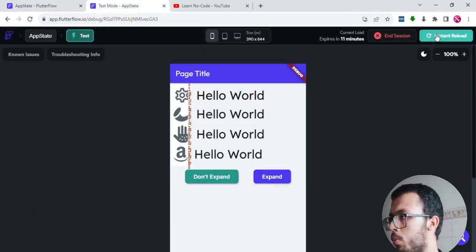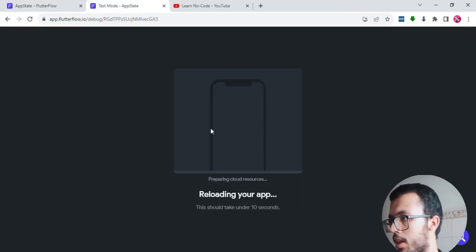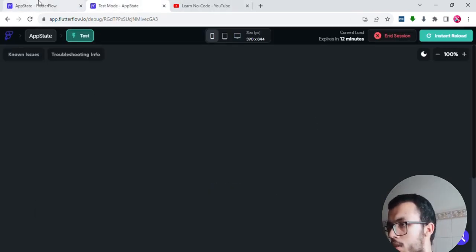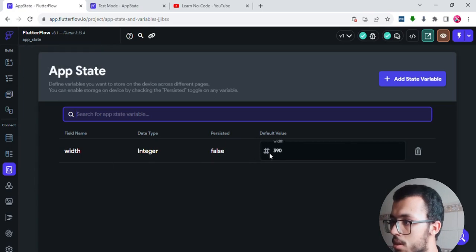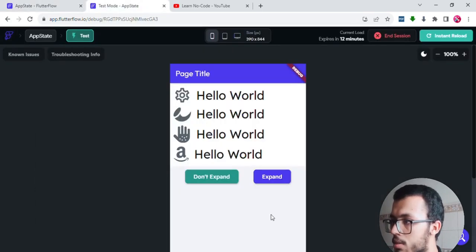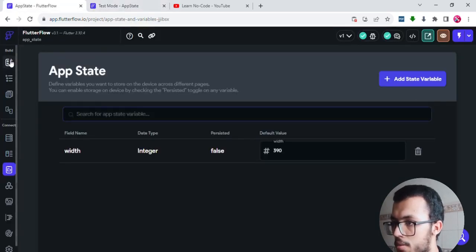So at the beginning we will have the container taking the full width of the screen. So let's try this now. At the beginning, it gives you the full width of the screen, which is the change we have made here. If I click on expand, it is already expanded. If I click on don't expand, you can run with that. I hope you have understood that very well.